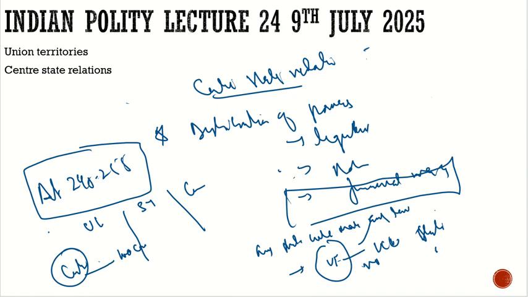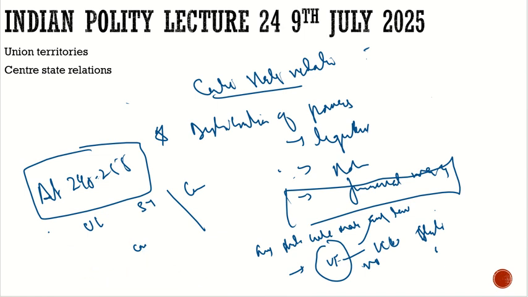Then what about the extraterritorial? Can a state make laws on extraterritorial matters? No, a state cannot make them. Can the center make them? 100% the center can. So let's define it. You can ask me a question, sir, define this extraterritorial. Are we going to make laws on Pakistani soil? Are we going to interfere with that? No, it is not like that. I will explain to you.